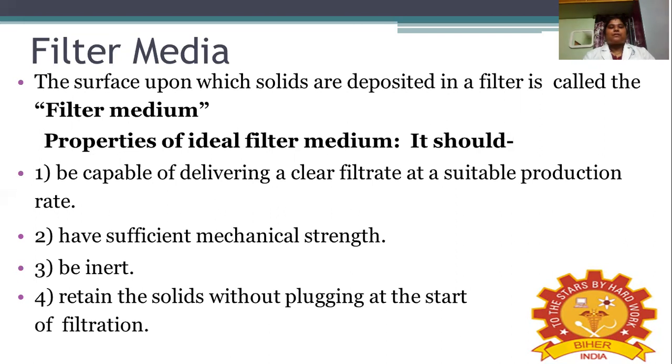How it needs to be, in the sense, it should be inert. First of all, it needs to be inert, meaning whatever solid has accumulated on the filter medium, it should not react with those solids. So it should be inert.